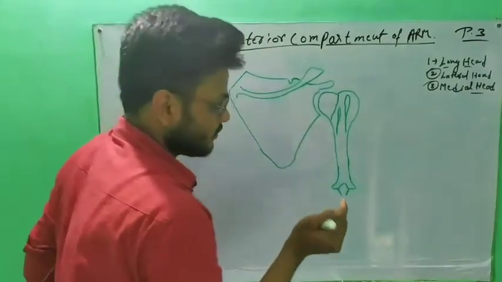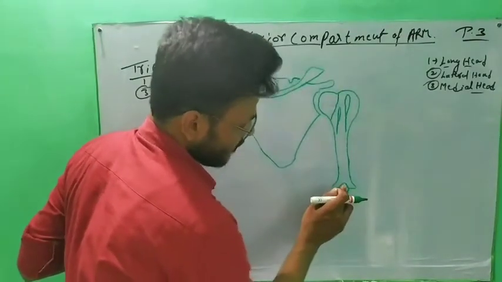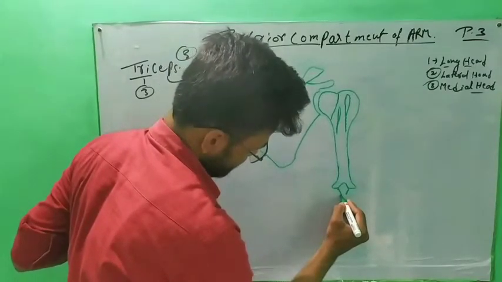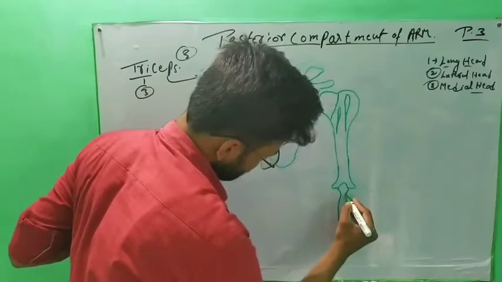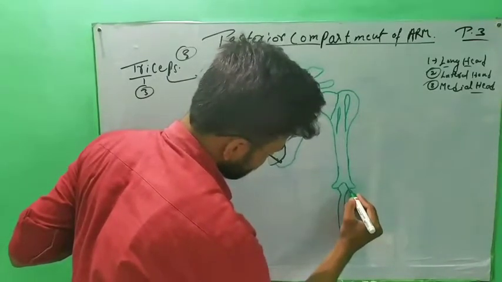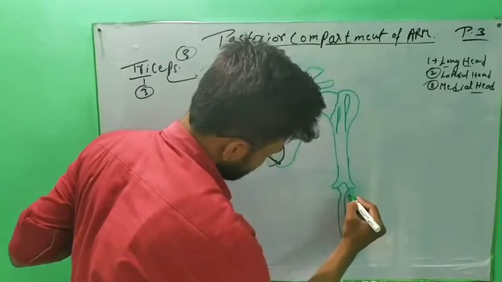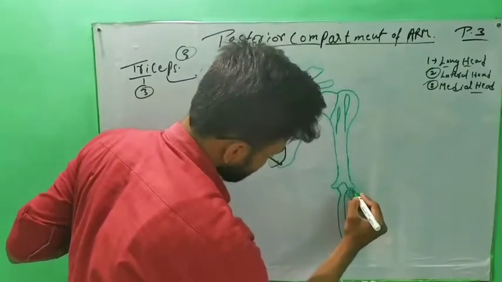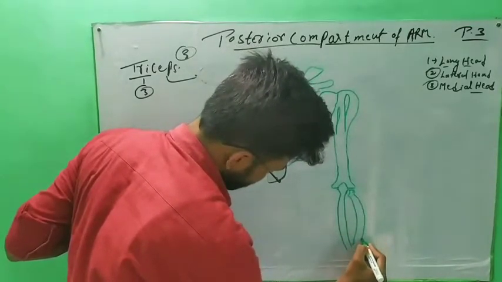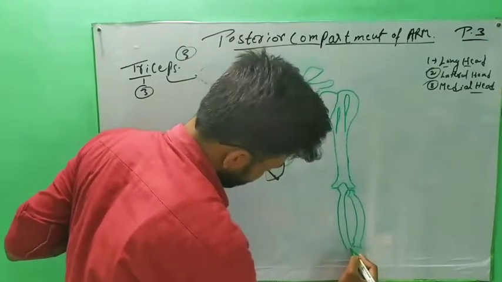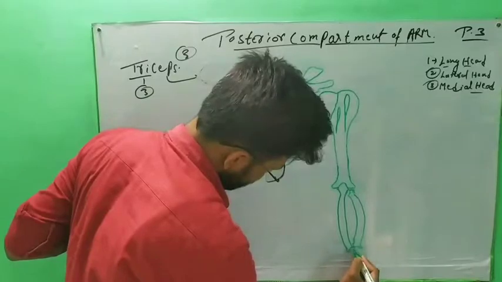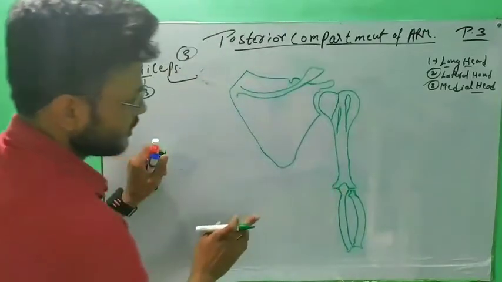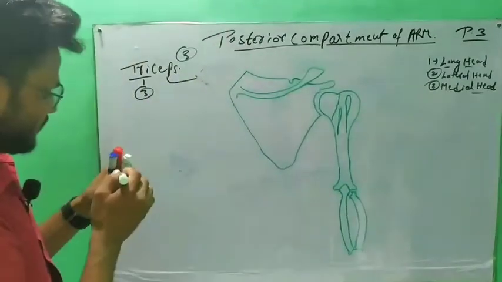The olecranon process of the ulna fits into the olecranon fossa of the humerus. This is the radius, and this is the posterior view of the upper limb.